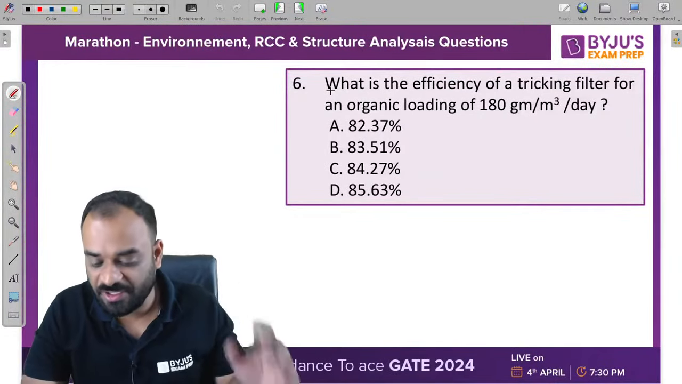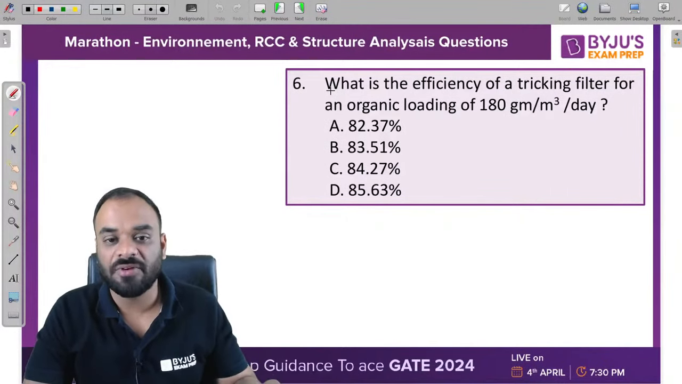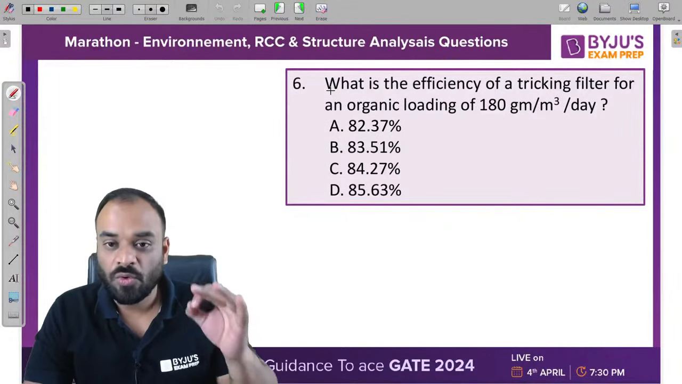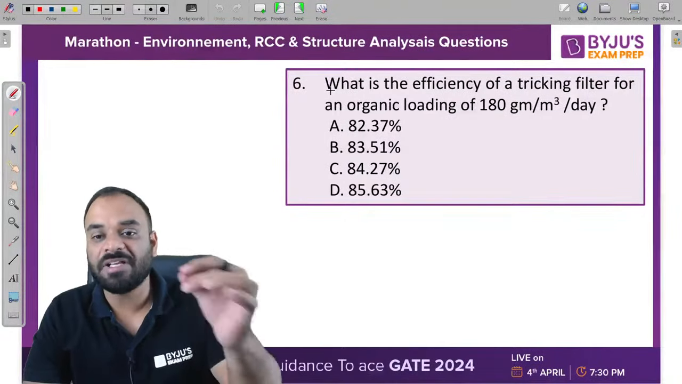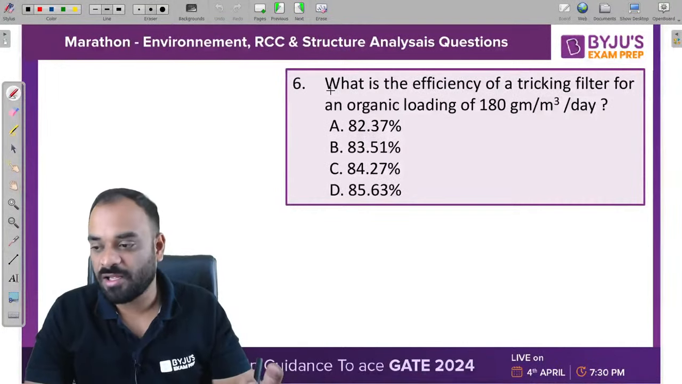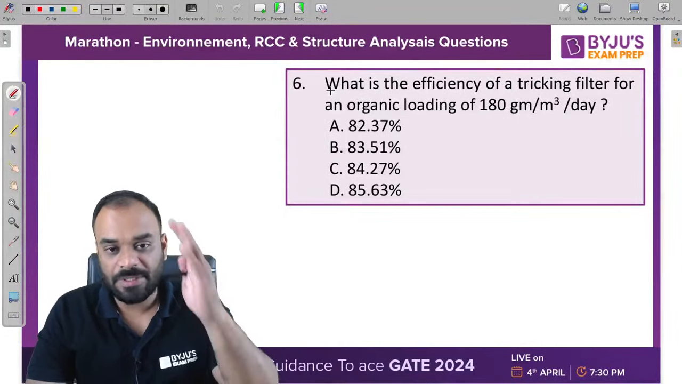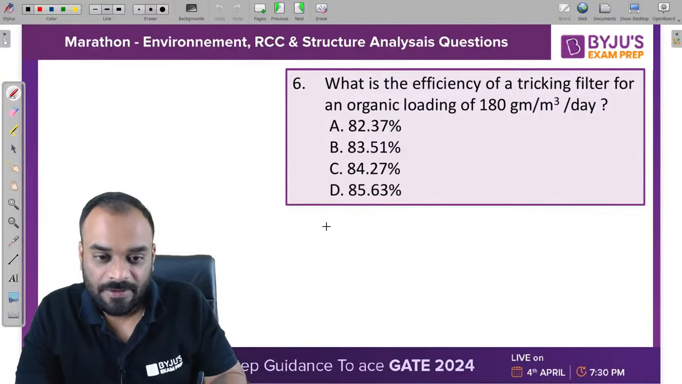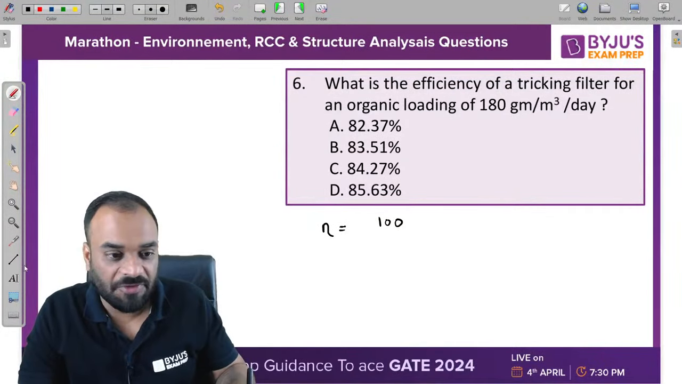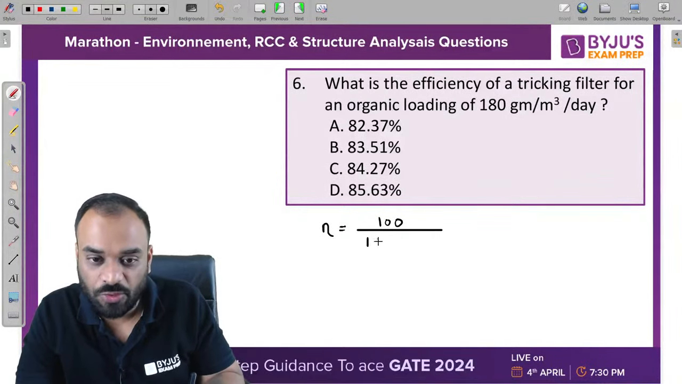We have a trickling filter. You need to tell me what is the efficiency of this trickling filter, which has an organic loading rate of 180 gram per meter cube per day. Those students who remember the standard formula, only they are able to solve it. Otherwise, not. Right? Tell me the correct answer for this. What should be the efficiency of the trickling filter whose OLR, organic loading rate, is given to us? Tell me guys quickly.